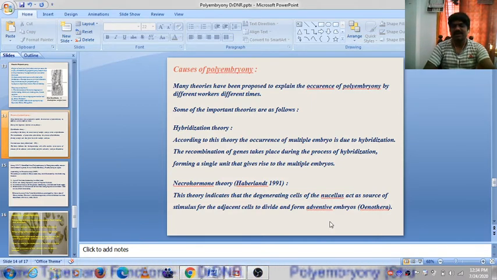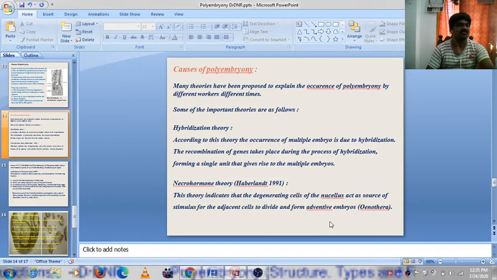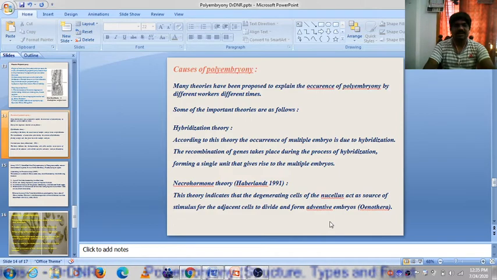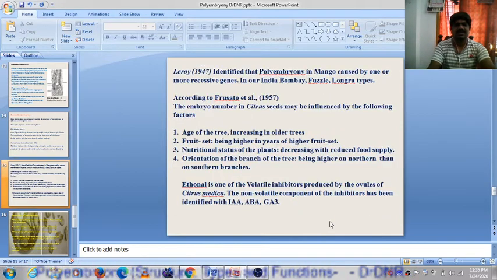This theory indicates that degenerating cells of the nucellus act as a source of stimulus for the adjacent cells to divide and form adventive embryos. Example is Oenothera. Degenerating nucellus cells give nourishment to the adjacent cells, and by that we form the adventive embryos. Okay. And what are the other causes?